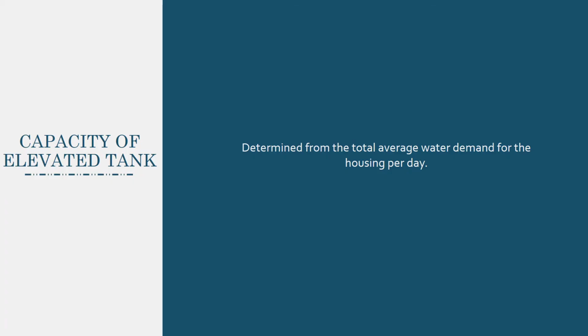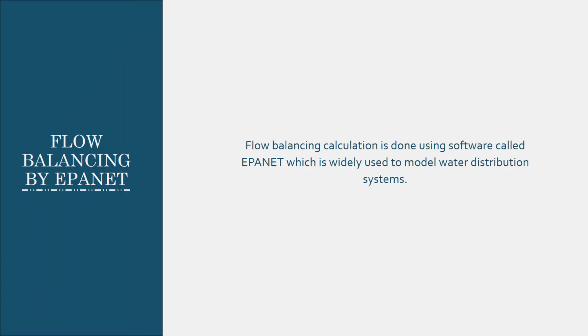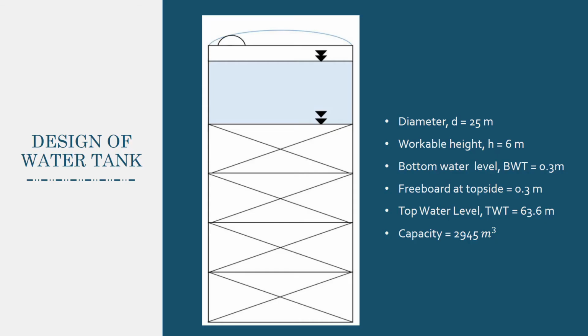The capacity of elevated tank can be determined from the total average water demand for the housing per day. Flow balancing calculation is done using software called EPANET, which is widely used to model water distribution systems. The water tank is designed. The diameter is 25 meter, workable height is 6 meter, bottom water level and freeboard at top side is 0.3 meter, the capacity is 2945 meter cube, the top water level is 63.6 meter, and all the detailed calculation can be viewed in the report.